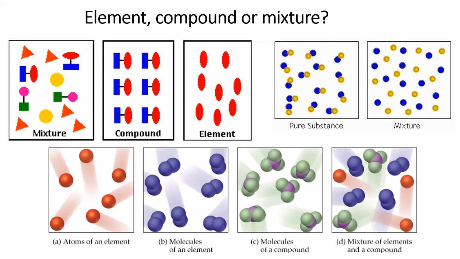Look through them. Most of them are fairly self-explanatory. I think, let's see, mixture on the bottom right, the mixture of elements and a compound. You can tell that one's a compound because the atoms that are bonded together are different in color. They're green and purple. The two blue ones together, those would be molecules. Those would be diatomic molecules, one of the Brinkelhoff atoms. And the red would just be an example of a plain old atom.